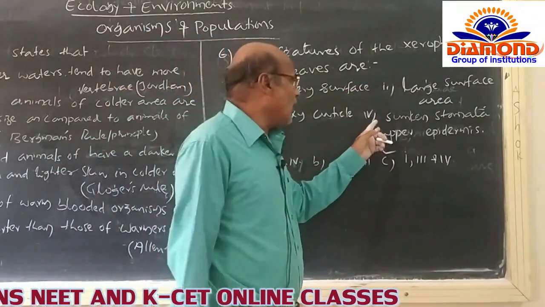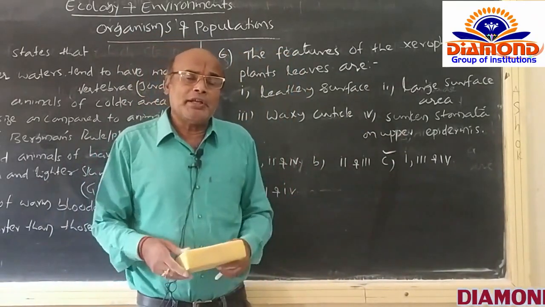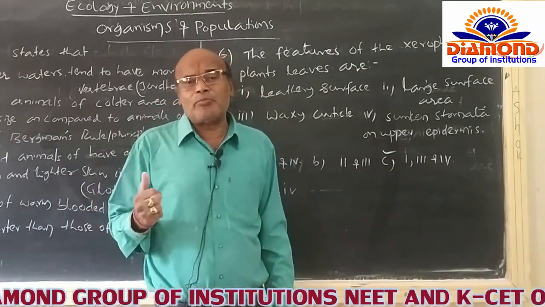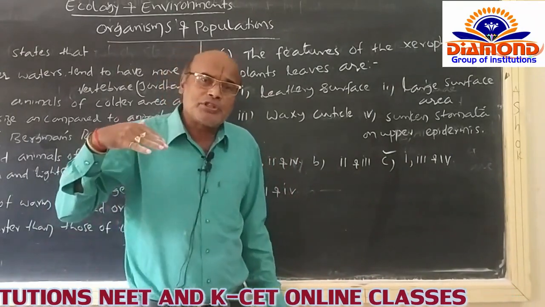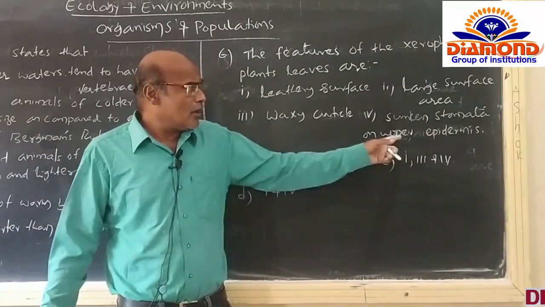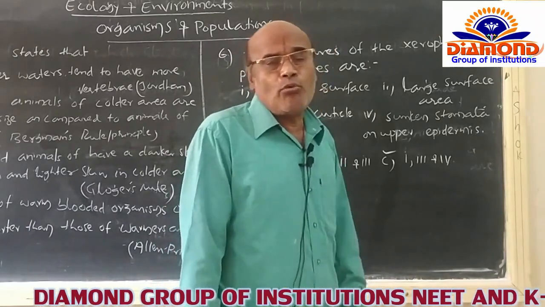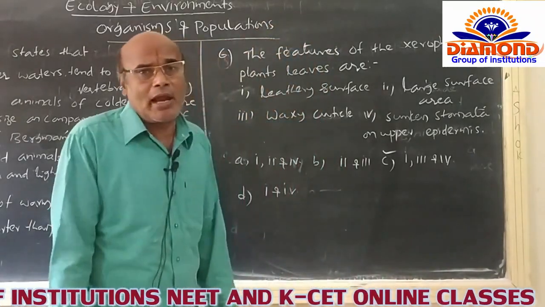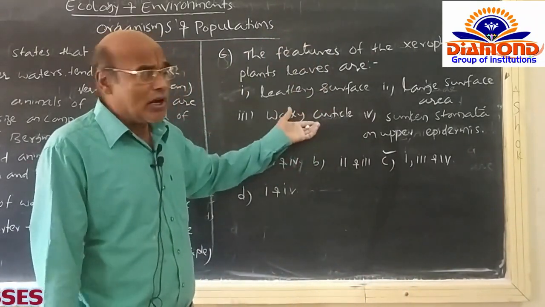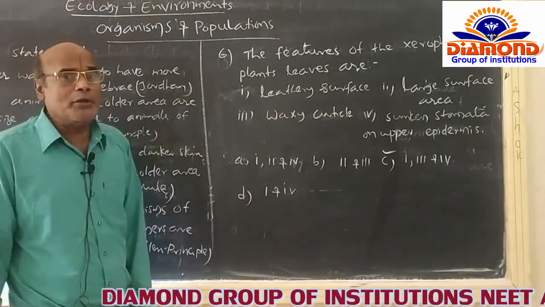And the fourth one is the sunken stomata on the upper epidermis. During the daytime, certainly the sunken, that means the closed stomatal pores, are present in the epidermis and never open during the daytime, and only in night hours the sunken stomata of the xerophytes can be opened and lose little water through transpiration into the atmosphere. Among the four of them, three of them are concerned with the xerophytic plant limbs itself.